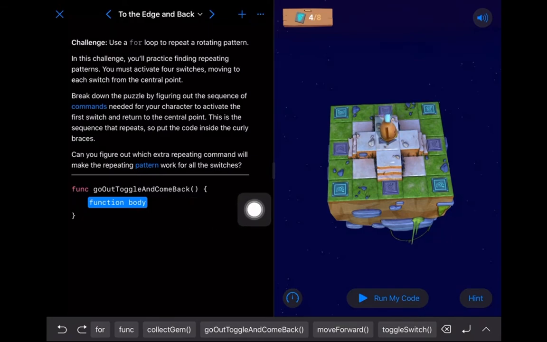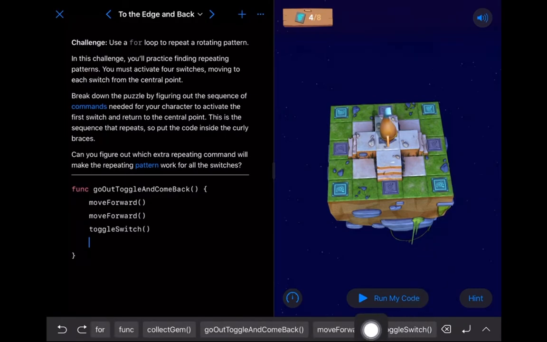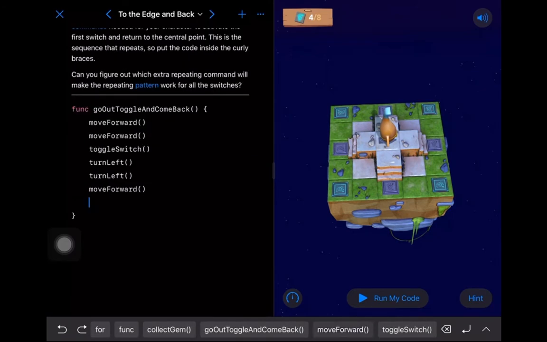It's a pattern that Apple follows in all their frameworks, and it makes it a much nicer function to use, because then I'll know what this is going to do. I'm going to go out, toggle, and come back. So I know that I'll probably go 1, 2, toggle, and then turn around, and then come back. So let's start writing our code for that. So move forward, toggle switch. Now we're turning around, so I'm going to come down here and swipe over to the left. All right, turn left to turn around,